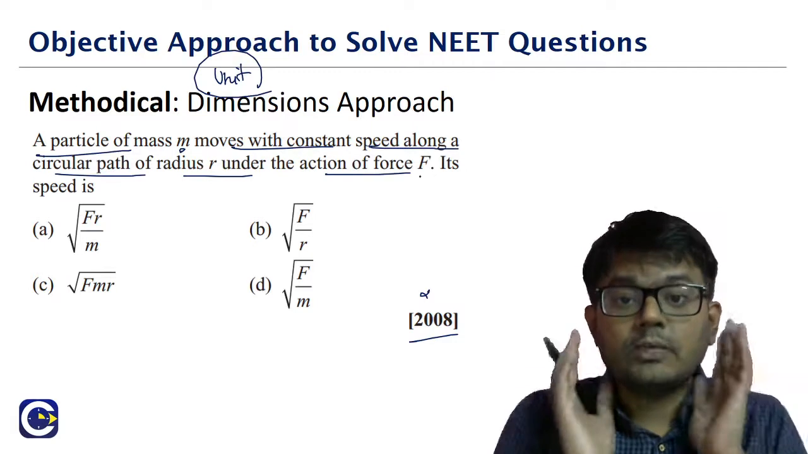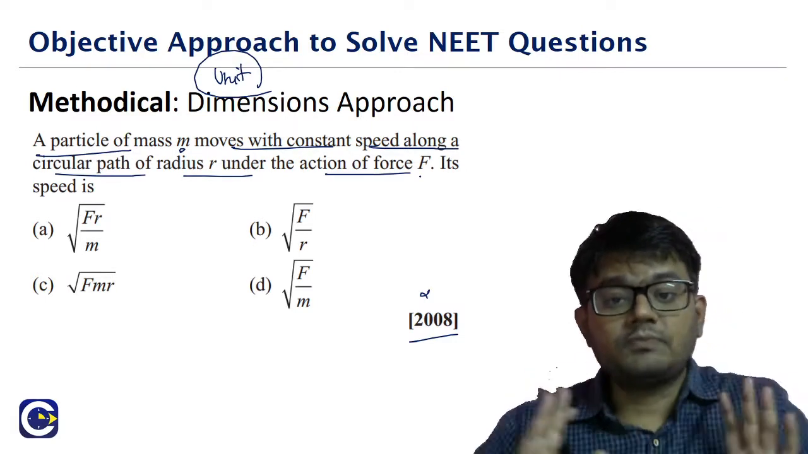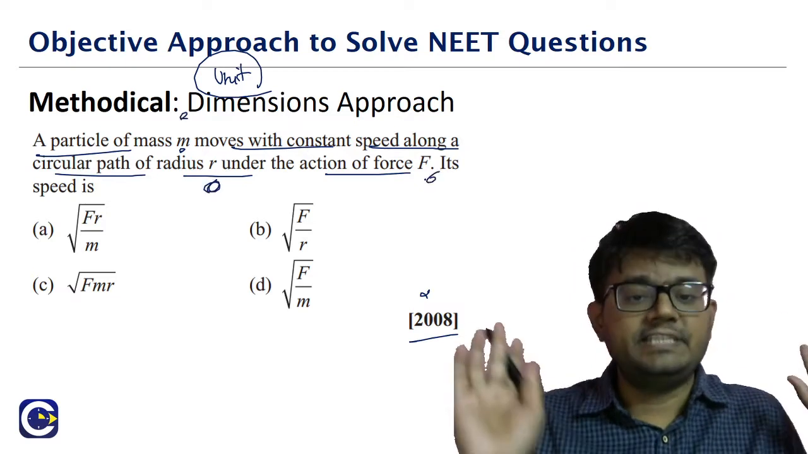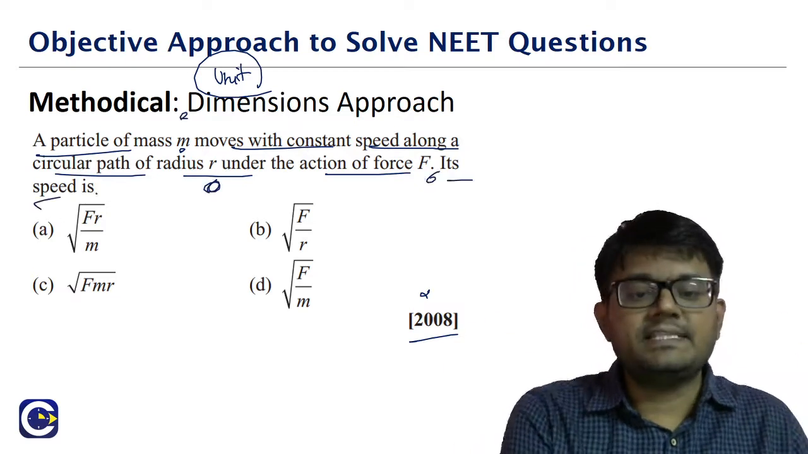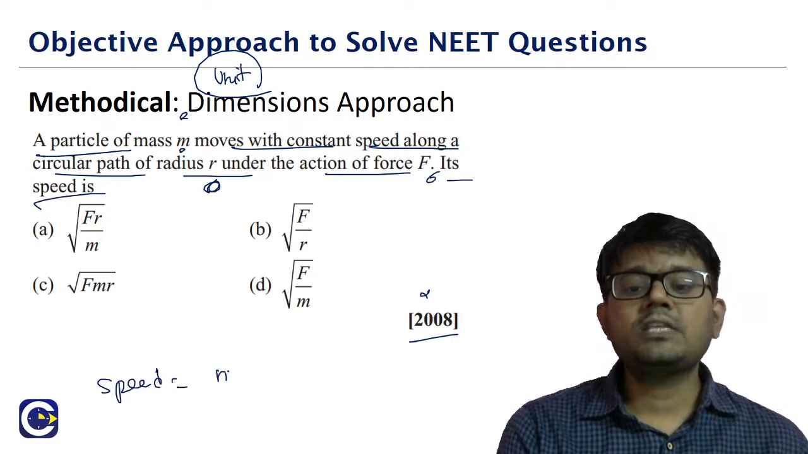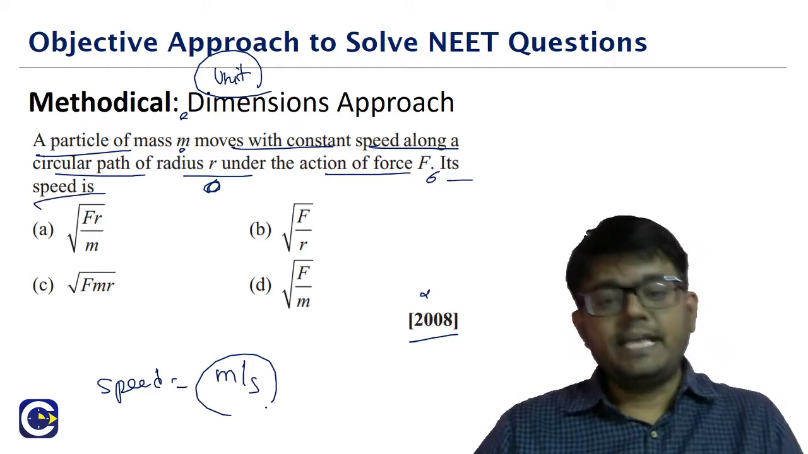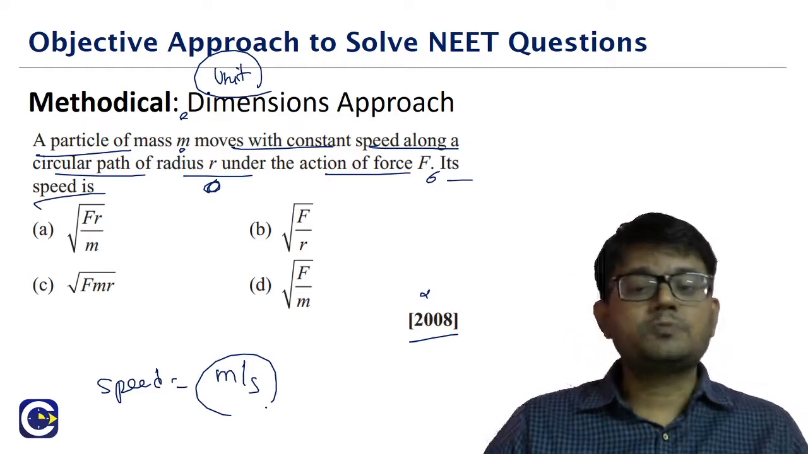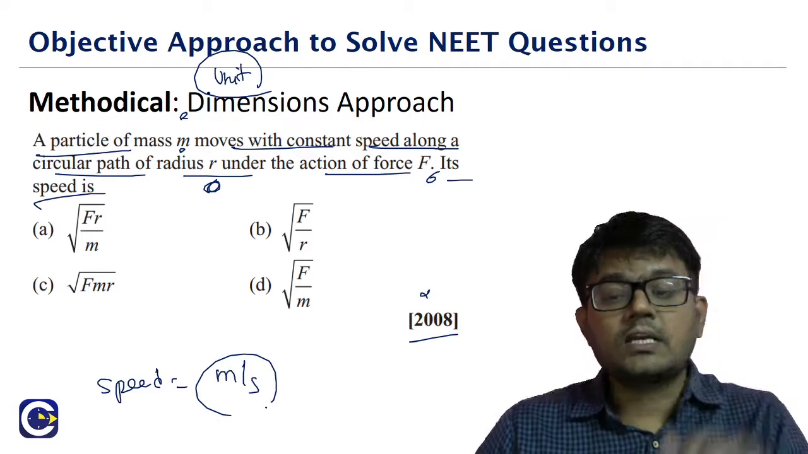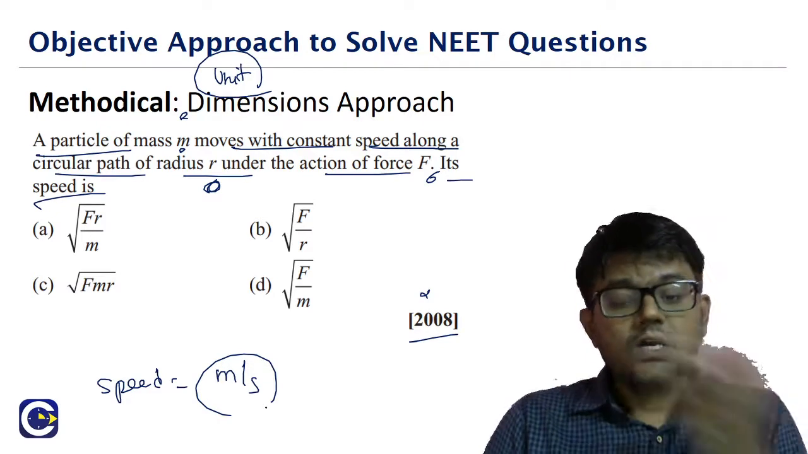So I'm assuming that I don't know anything about the concept of the question. What they're saying: mass is there, radius is there, force is there. They're asking us what speed. Means speed, what is the SI unit of speed? Meter per second. So my option, whichever is pointing to the speed, if I am substituting the units of the other quantities, I should get the unit as meter per second. Now let us look at it.